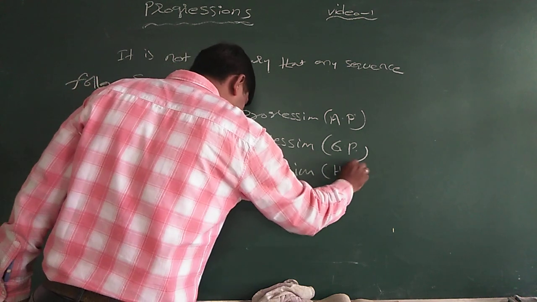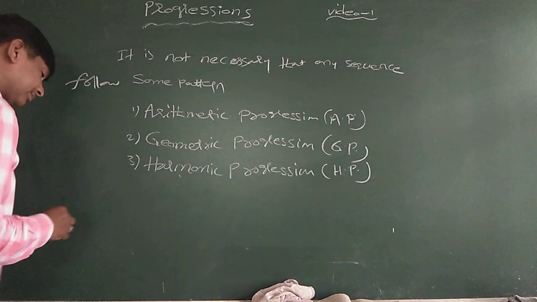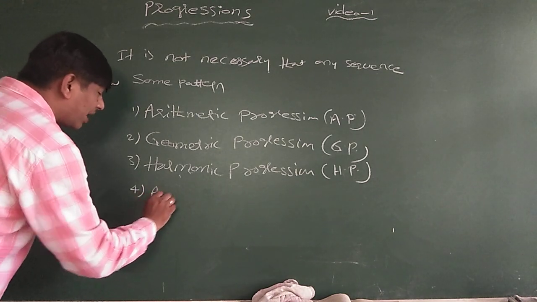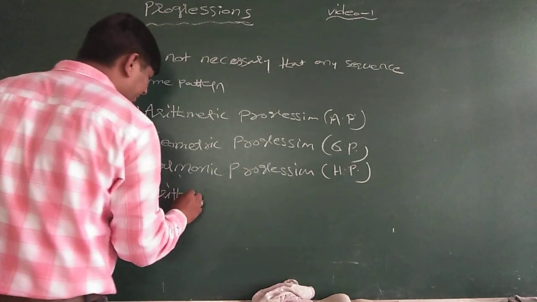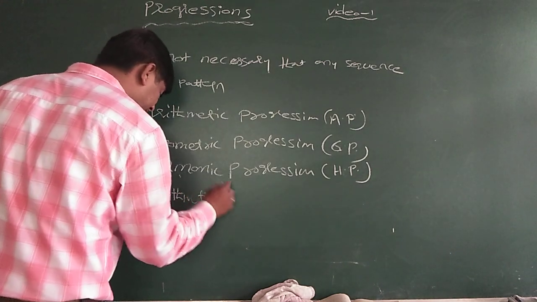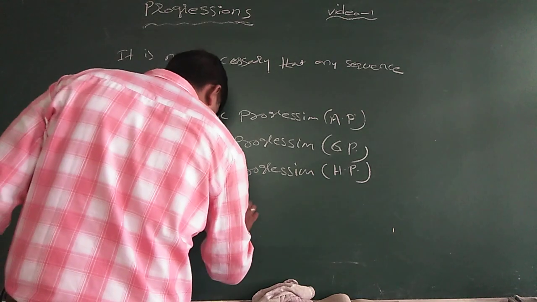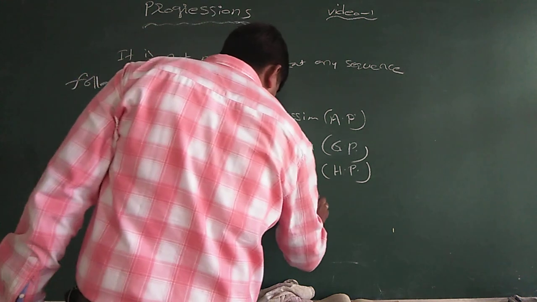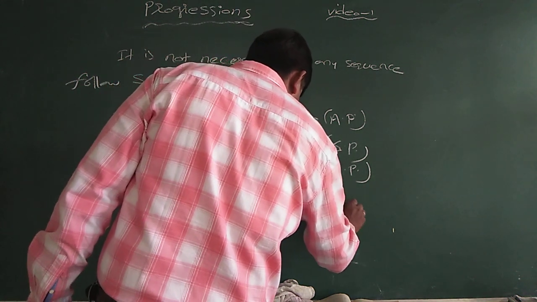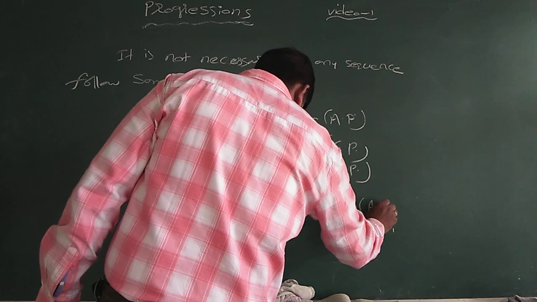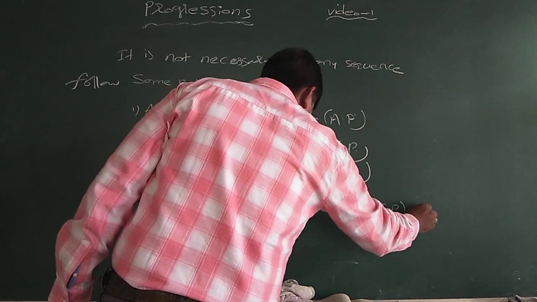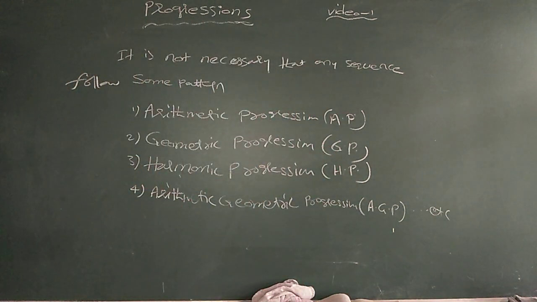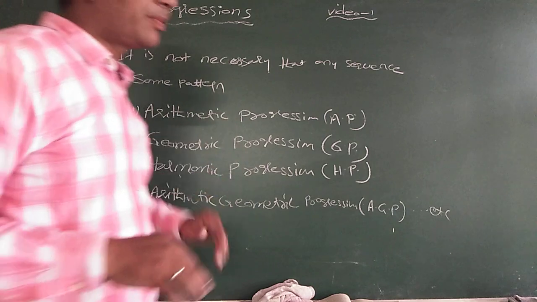Fourth, arithmetic geometric progression, AGP, etc. Okay, is it clear? What is a progression here?